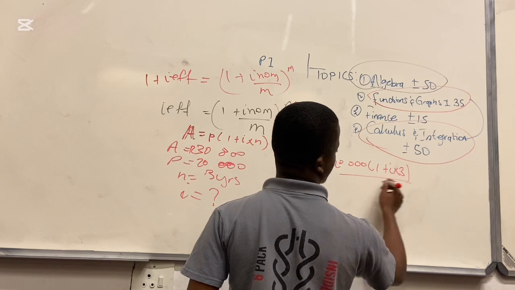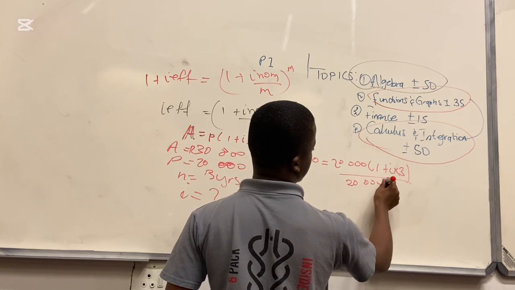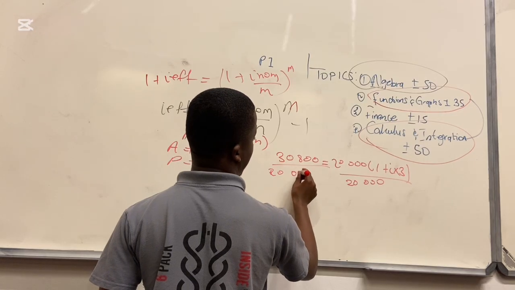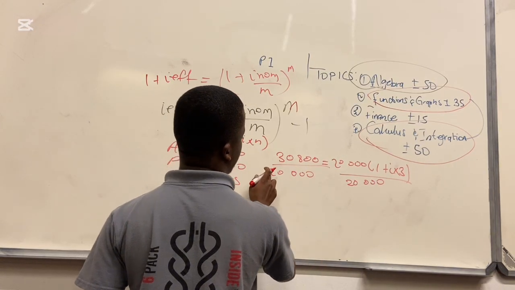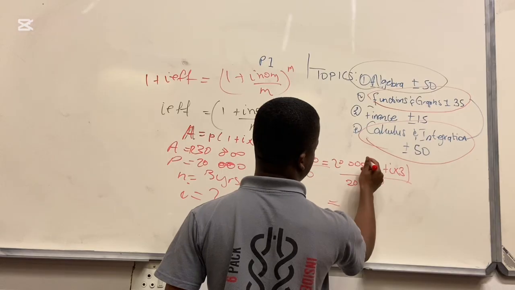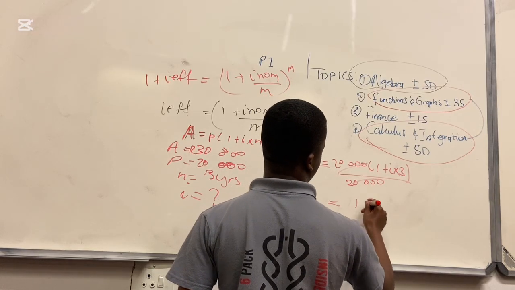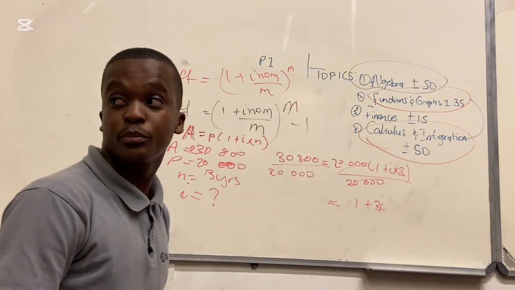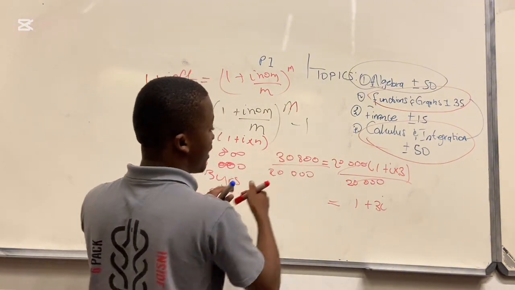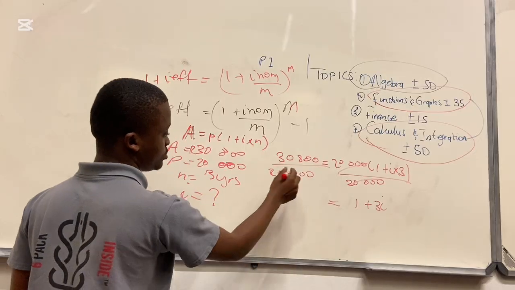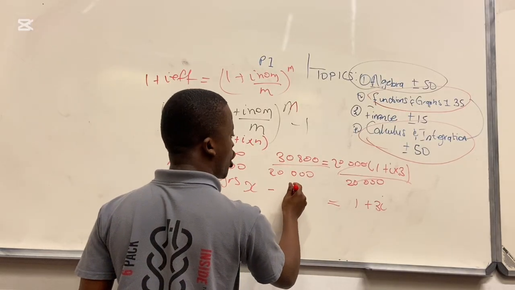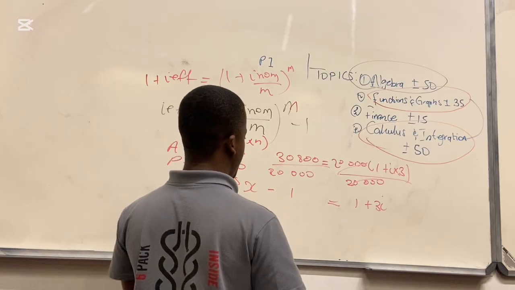You can say 20,000 divided by 20,000. What you do on the left hand side, you also do on the right hand side. It cancels this, and we are left with 1 plus I times 3. You can say whatever answer we get here, let's call it X, minus 1.